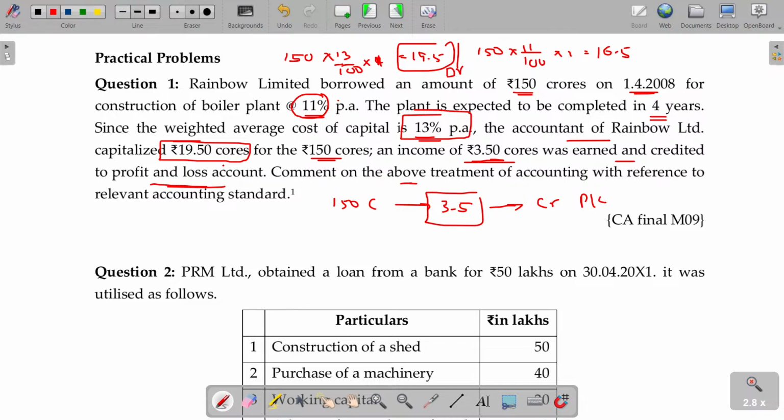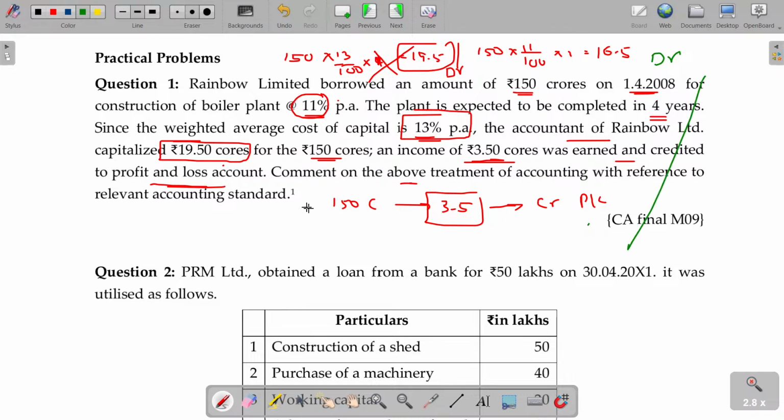Comment on the above treatment. First one, this is wrong. This one is wrong. We cannot take the general borrowing rate here. General borrowing rate is not acceptable. Okay. Now, can we do this one is debit, this one is credit? Okay. No.